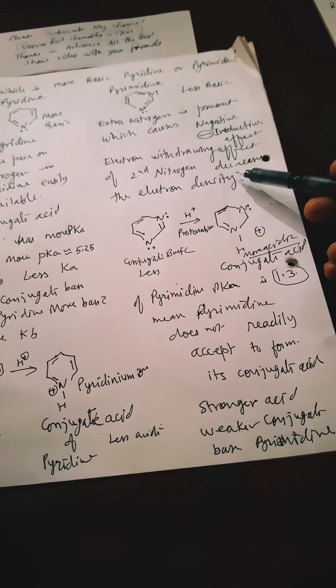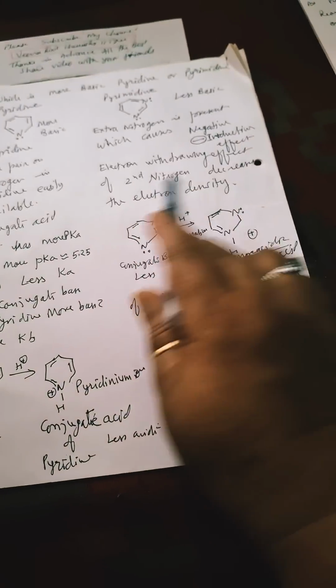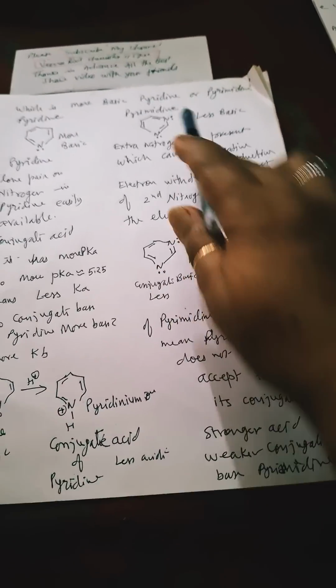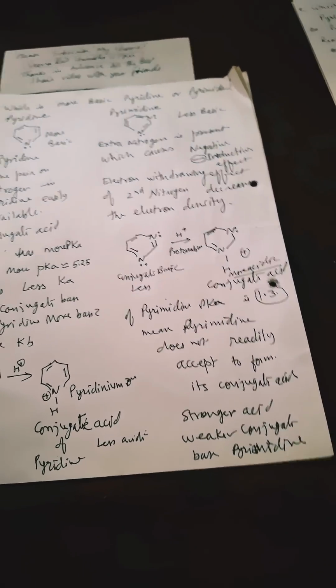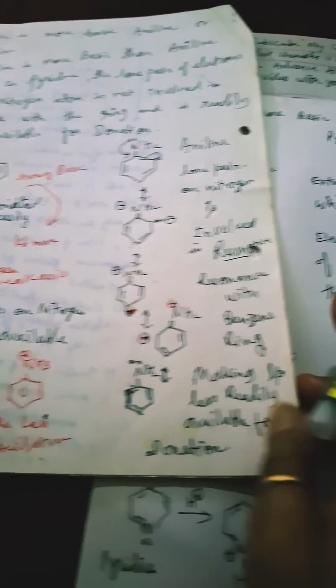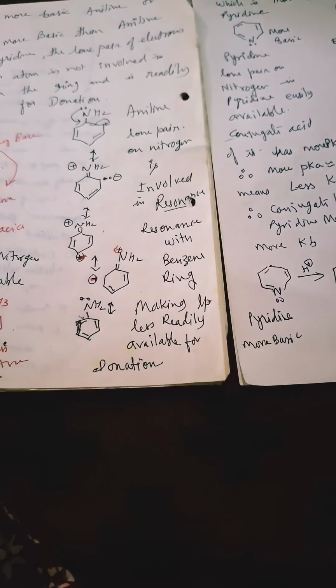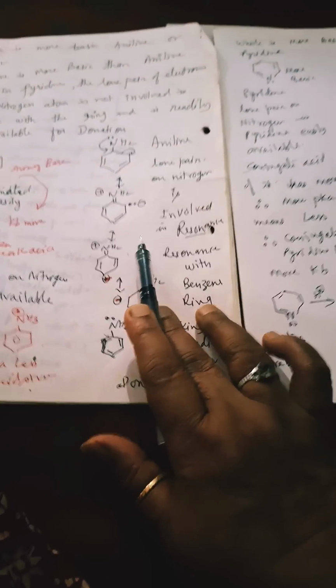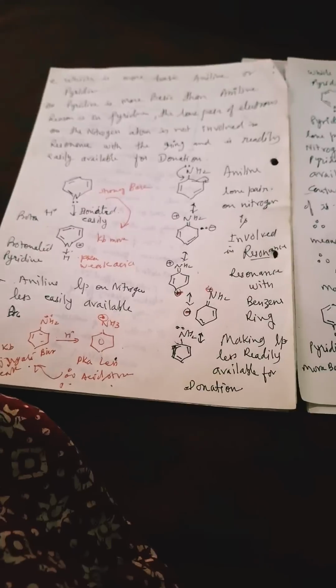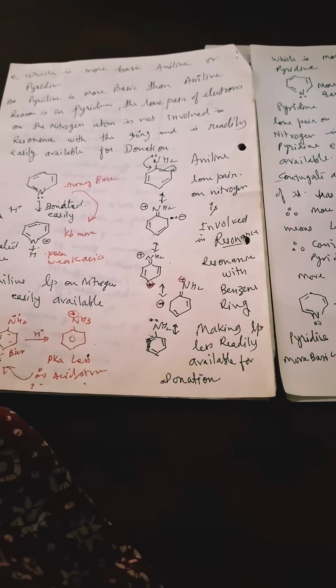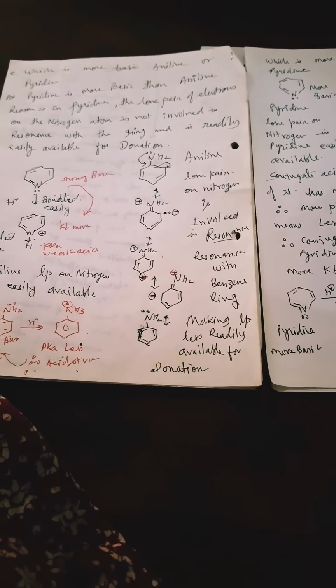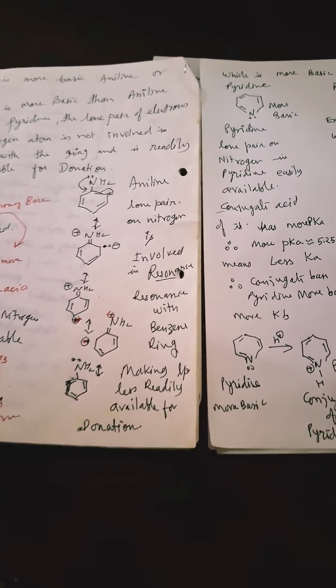Clear to you? Two nitrogen atoms are present, so the electron-withdrawing effect decreases the electron density of nitrogen, making protonation difficult. Now see here, when we compare with aniline, aniline is also more basic as compared to pyrimidine, because of the same reason: the electron-withdrawing effect operating over here decreases the availability of the lone pair of electrons.